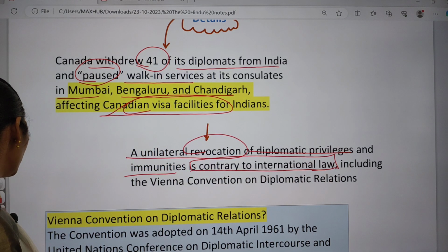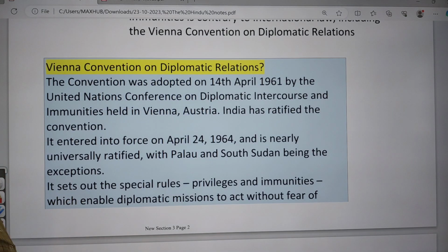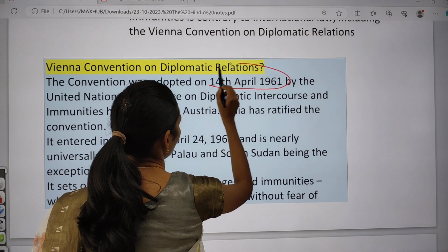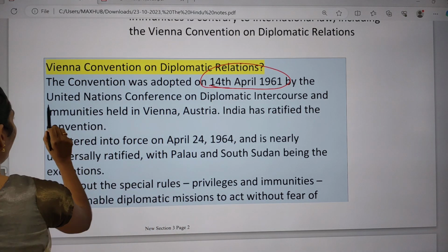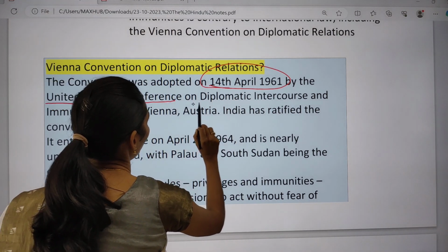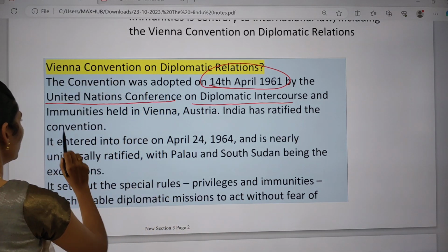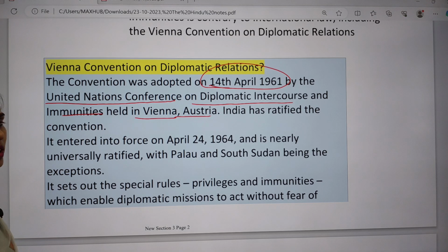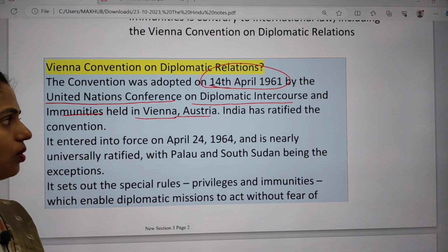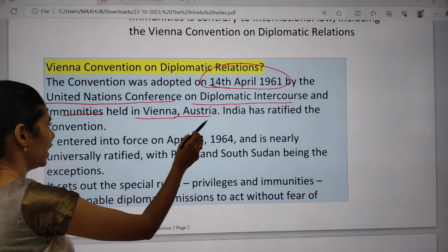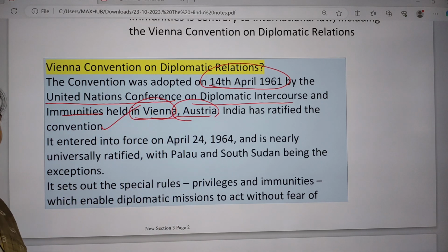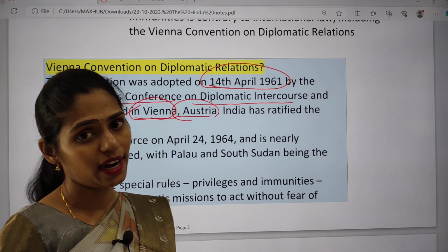So in this context, you have to know about this Vienna Convention. The convention was adopted on 14th April 1961 by the United Nations Conference on Diplomatic Intercourse and Immunities held in Vienna, Austria, and India ratified this convention. Not only signed, it also ratified.